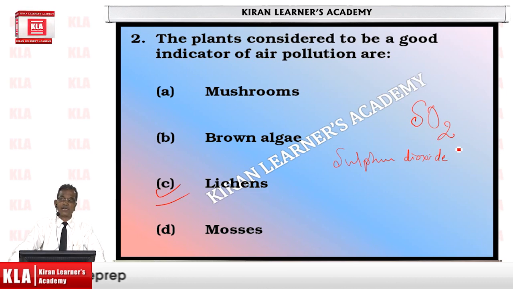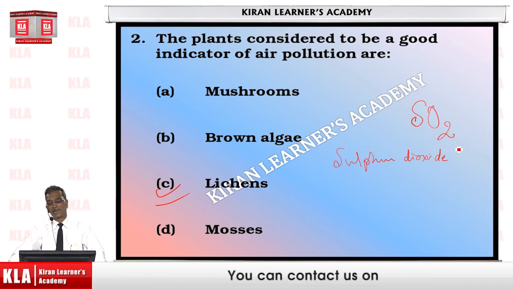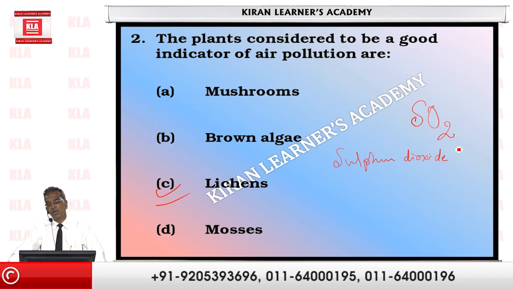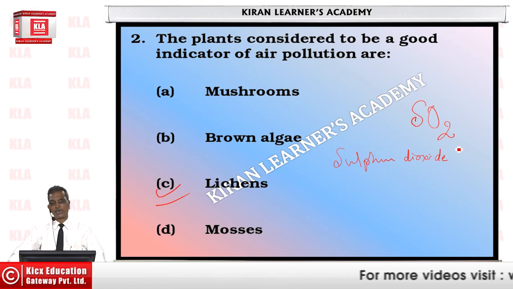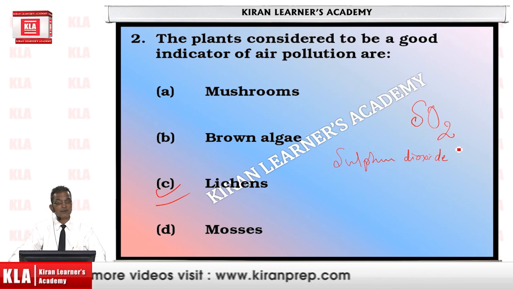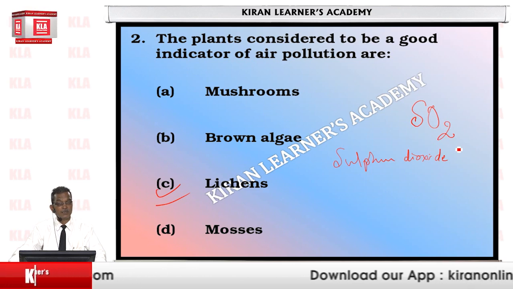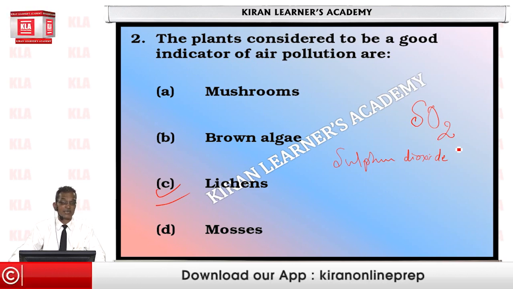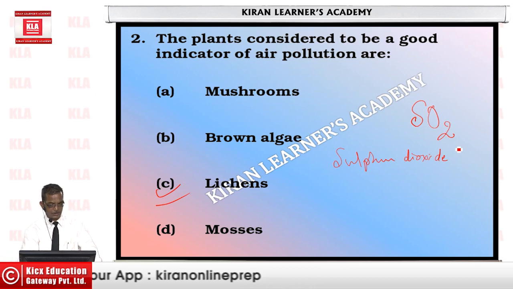Here is a bunch of lichens, healthy, growing well. If we expose them for just a few hours to air containing sulfur dioxide, all the lichens would perish. That is why they are considered an indicator of air pollution, something scientists use to assess the severe effect of air pollution in a given area.